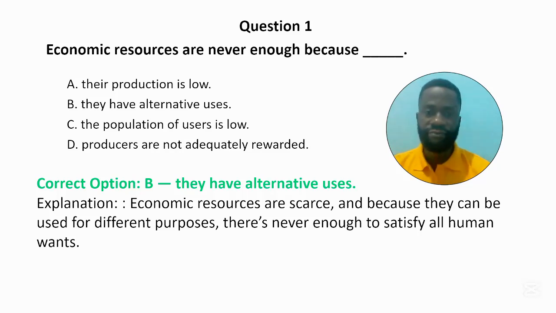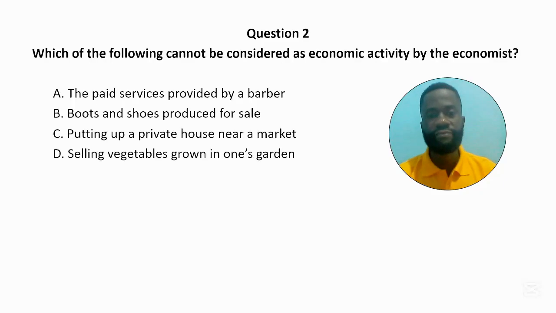Question 2. Which of the following cannot be considered as economic activity by the economist? A. The paid service provided by a barber. B. Boots and shoes produced for sale. C. Putting up a private house near a market.